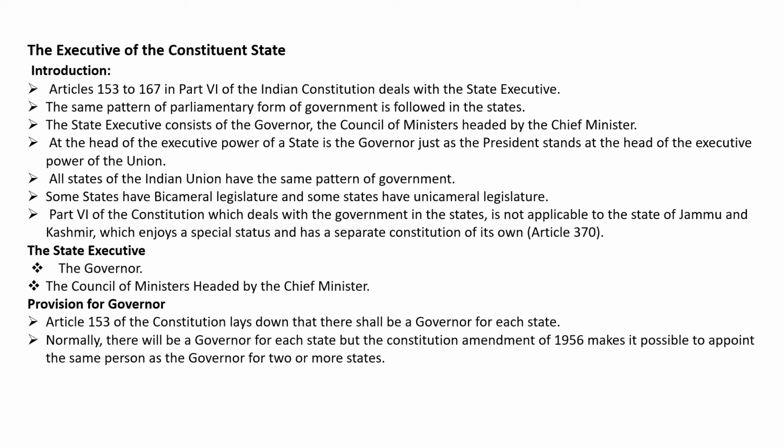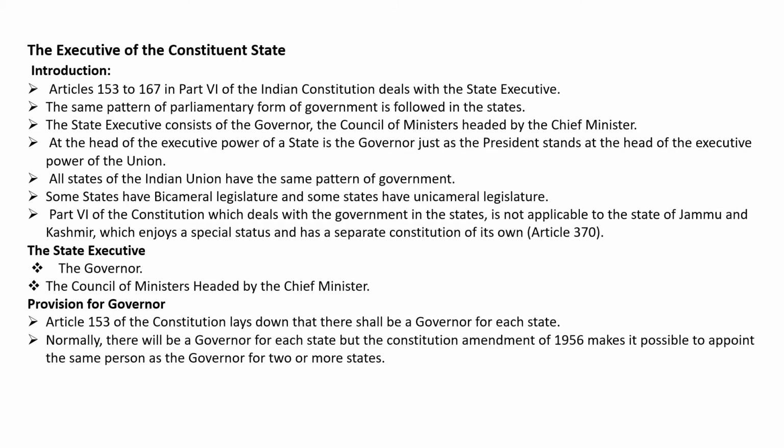Introduction. Article 153 to 167 in Part 6 of the Indian Constitution deals with the state executive. The same pattern of parliamentary form of government is followed in the states. The state executive consists of the Governor and the Council of Ministers, headed by the Chief Minister. At the head of the executive power of a state is the Governor, just as the President stands at the head of the executive power of the Union. All states of the Indian Union have the same pattern of government.